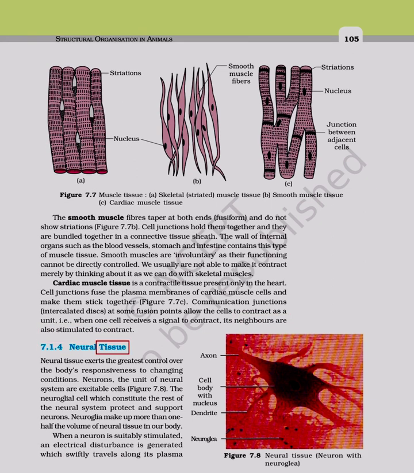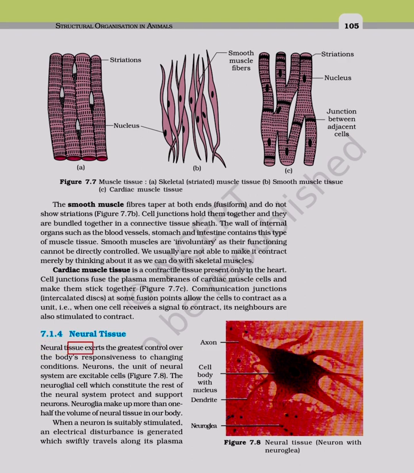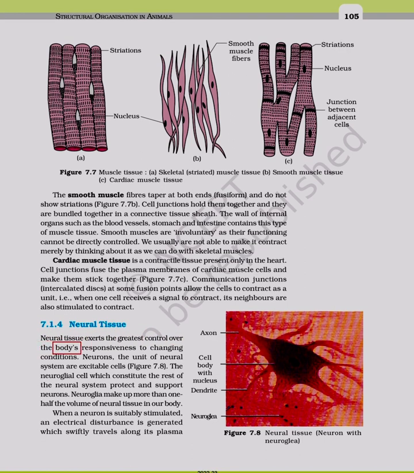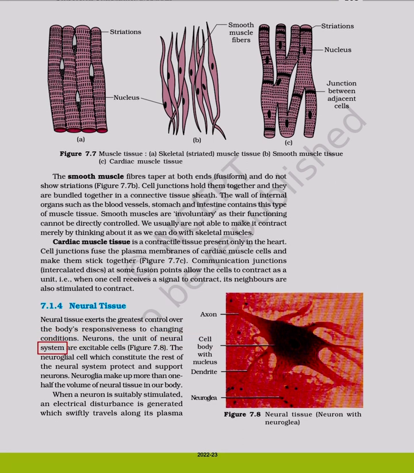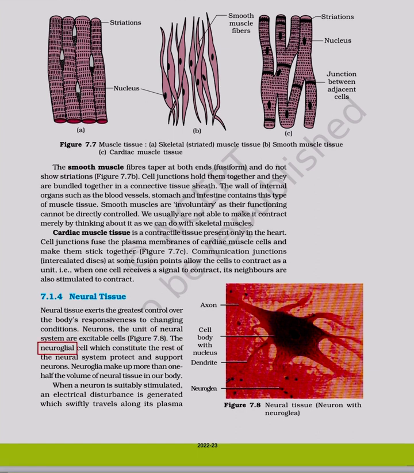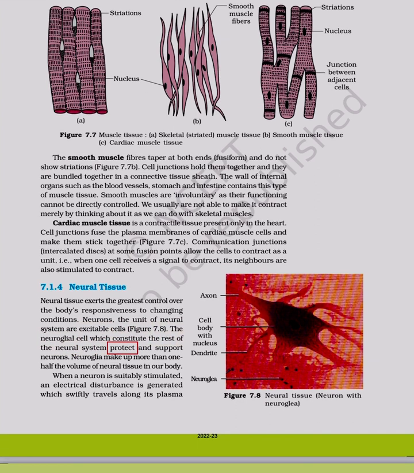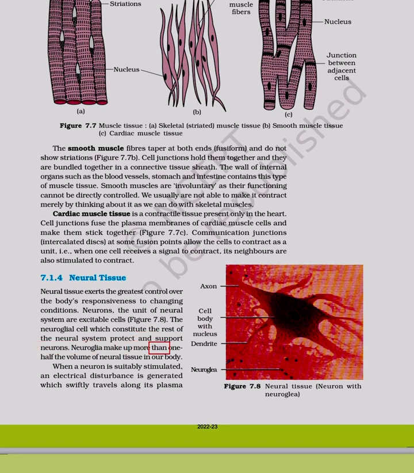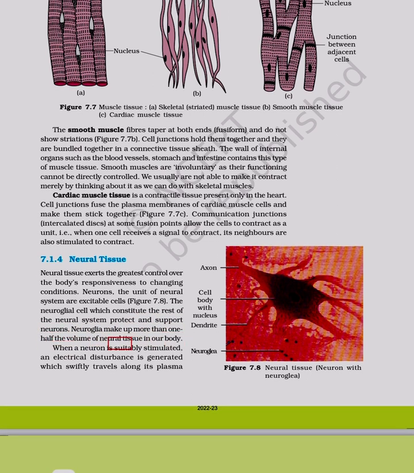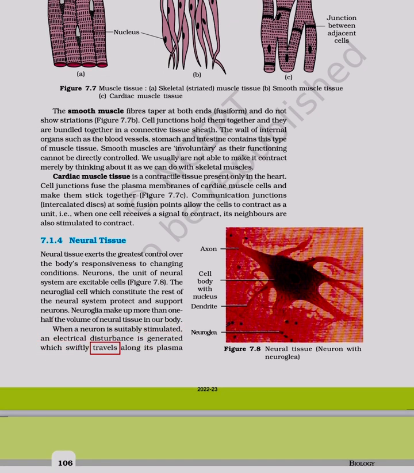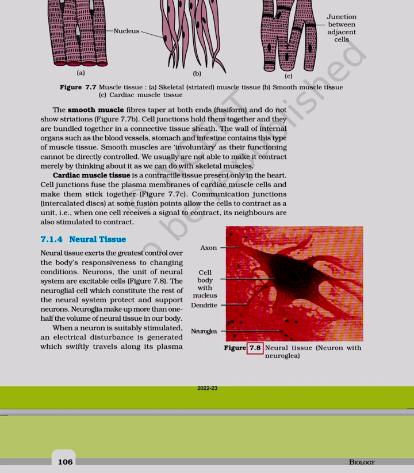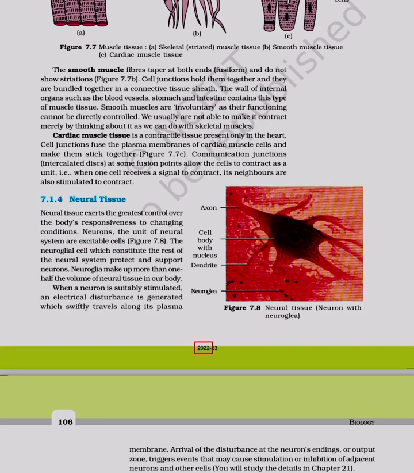7.1.4 Neural tissue. Neural tissue exerts the greatest control over the body's responsiveness to changing conditions. Neurons, the unit of neural cell system, are excitable cells. Figure 7.8. The neuroglial cells, which constitute the rest of the neural system, protect and support neurons. Neuroglia make up more than one-half the volume of neural tissue in our body. When a neuron is suitably stimulated, an electrical disturbance is generated which swiftly travels along its plasma membrane. Figure 7.8. Neural tissue, neuron with neuroglia.